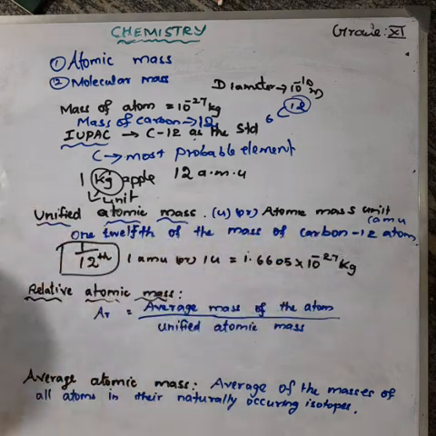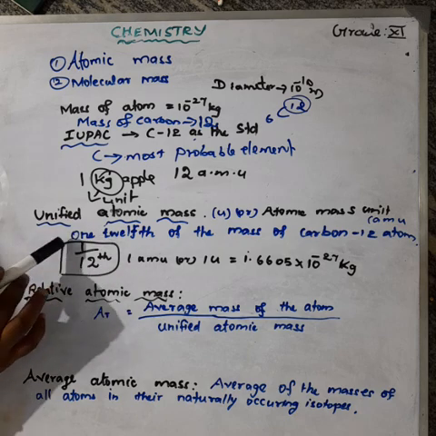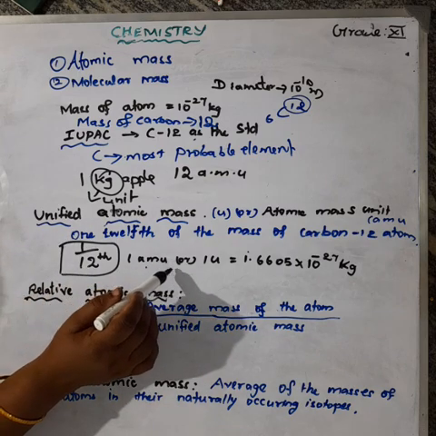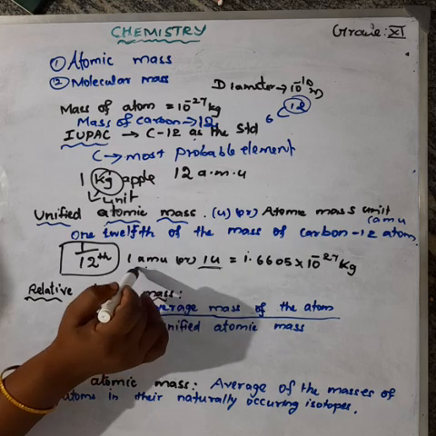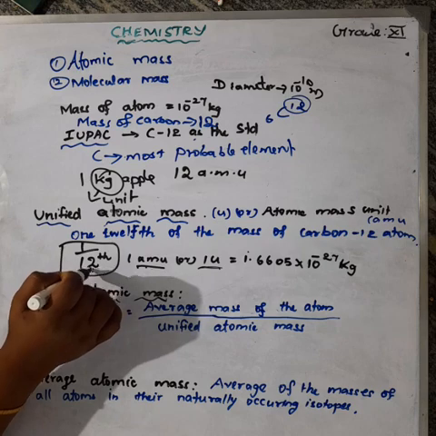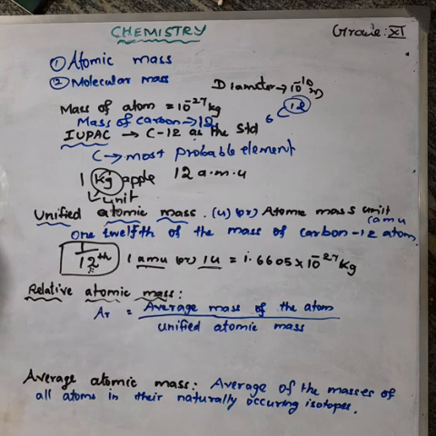So unified atomic mass means 1 AMU, or u, atomic mass unit. So 1 atomic mass unit is 1/12 of the mass of a carbon 12 atom.